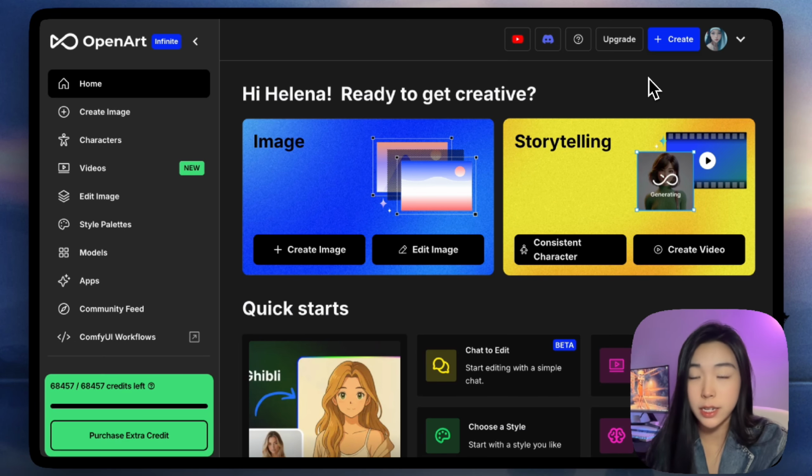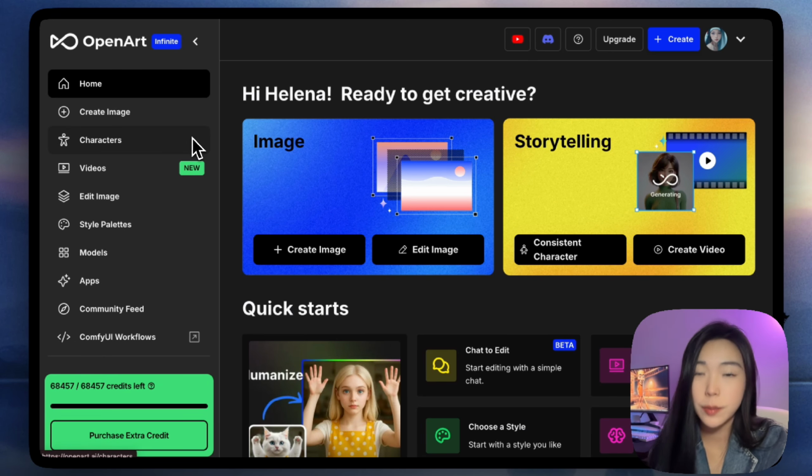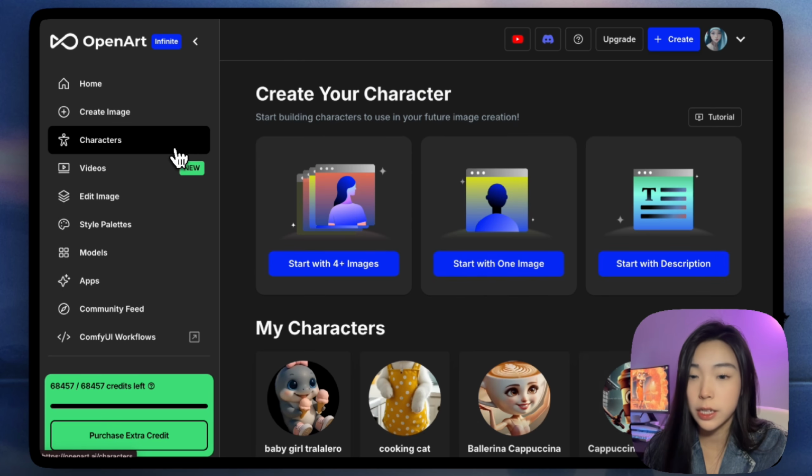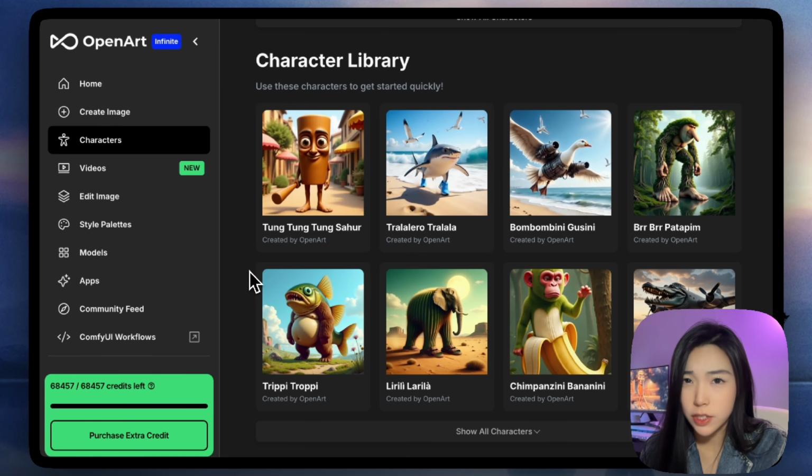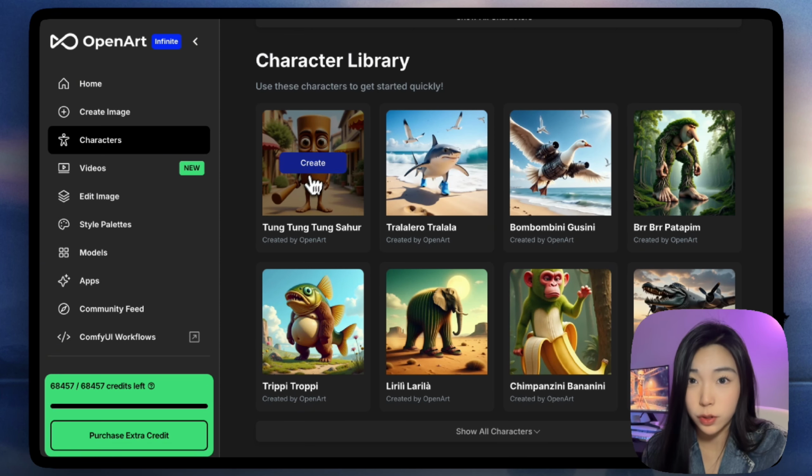When you get on the site, you will see a characters tab. Clicking that brings us to the characters library. We just have to scroll down a bit, and let's start with the famous Tung Tung Sahura. I can't believe I'm saying that.